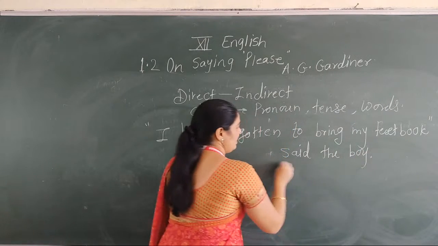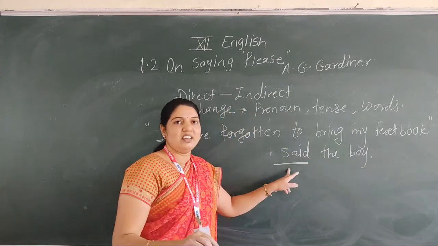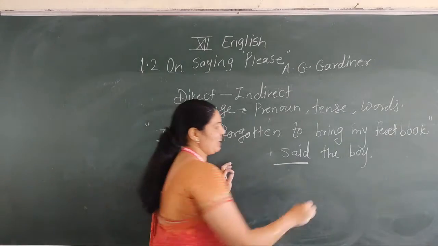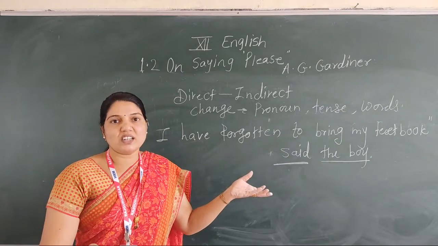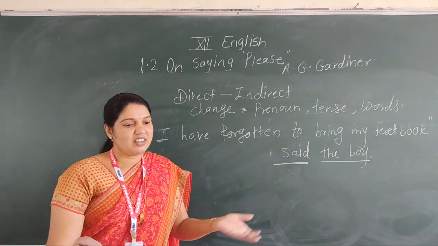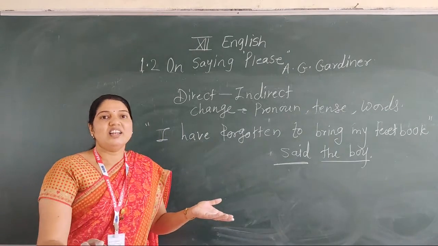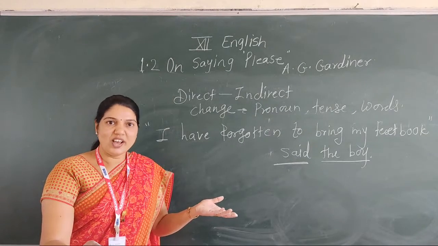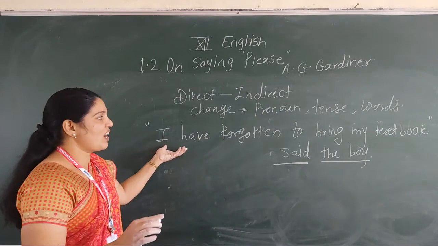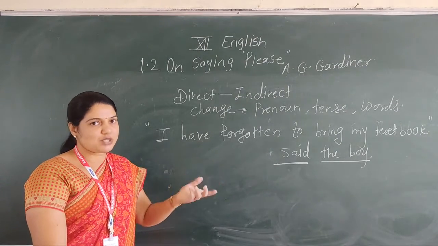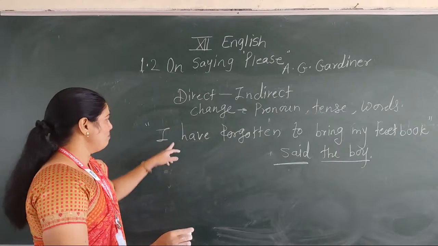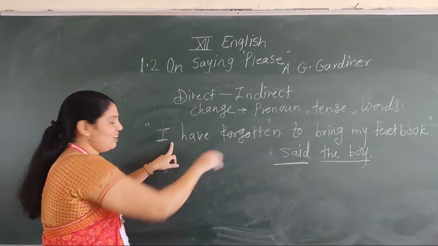Now see, here the reporting verb is there. The boy is the reporter, which means we say speaker. There is no listener. I have forgotten to bring my textbook. He said about himself. That's why there is no listener. So we start from the boy.